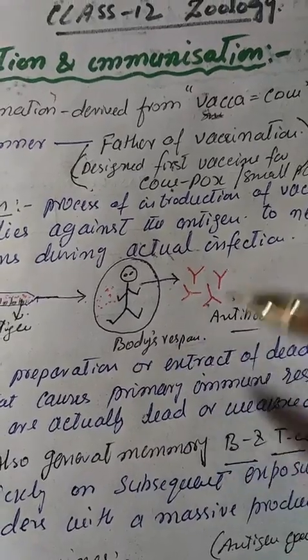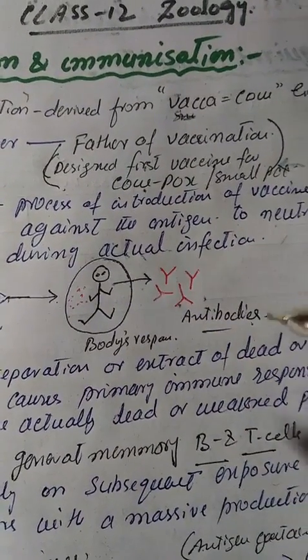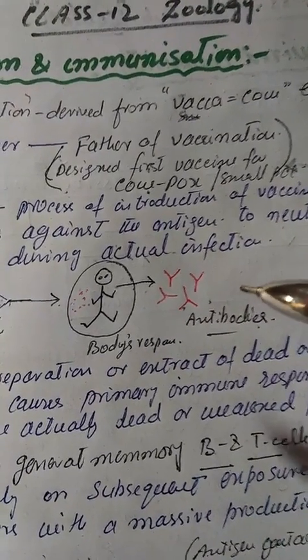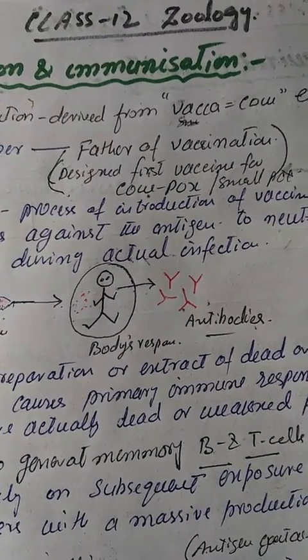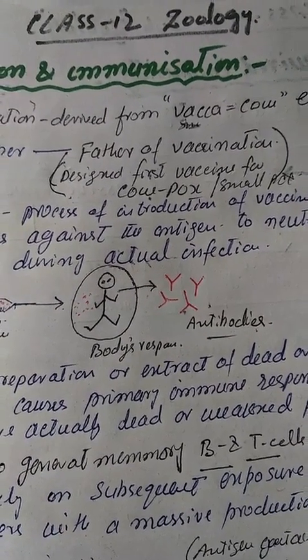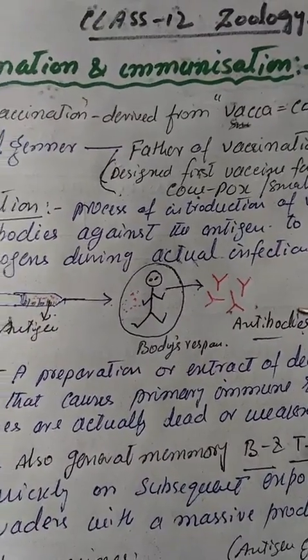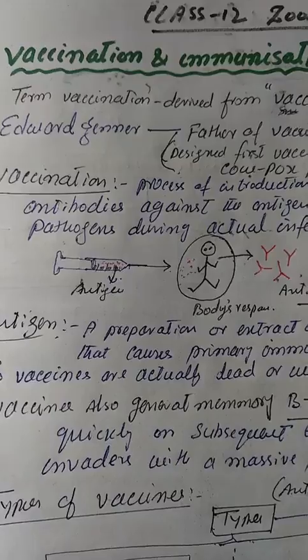This is the first immune response, primary immune response, which leads to the secondary immune response on the subsequent attack by the same pathogen. And we know, and we have already studied, that the secondary immune response is a very strong and fast immune response to combat the disease-producing microbes or the infection of these microorganisms.